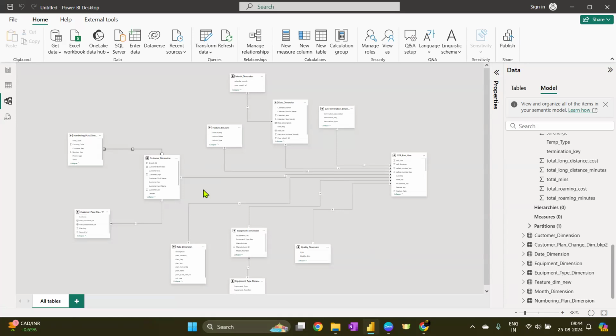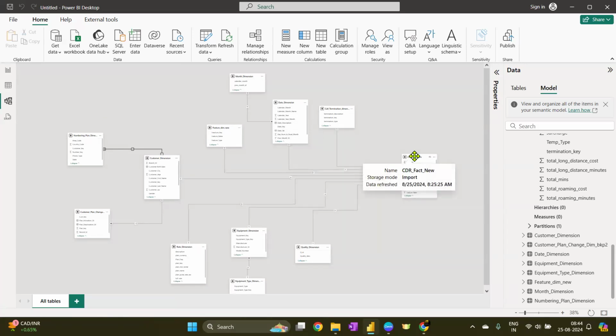Out of 10 times, almost 2 to 3 times you probably will come back and check if your numbers are correct or not, or your connections are correct or not. So this is an iterative process. It is not going to stay the same. It is not like you make it this time and never have to change it again in the future. So this is how your relationship has been made.